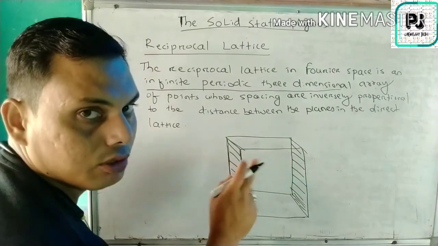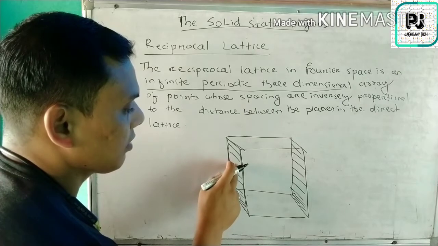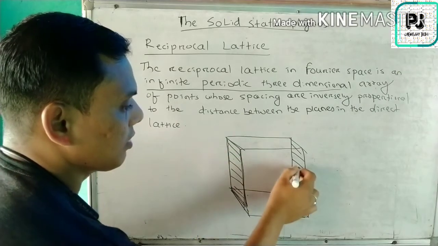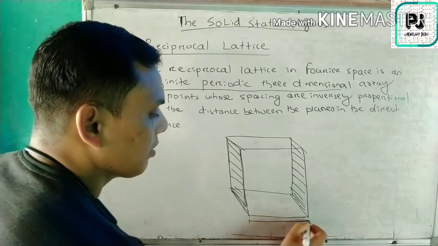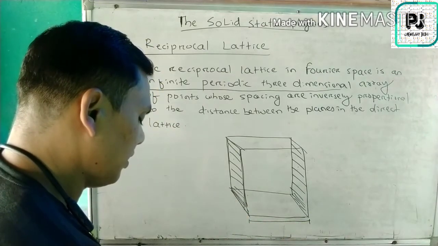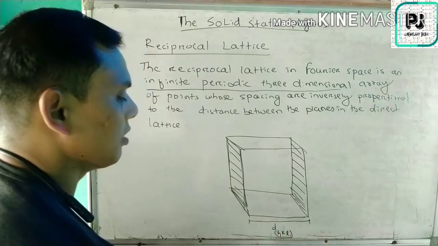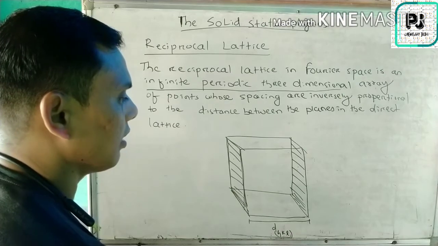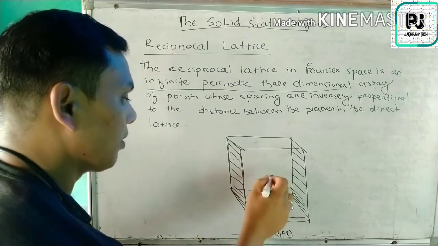So definitely there is a distance between the two planes, and that distance is d_hkl. So this is the point.